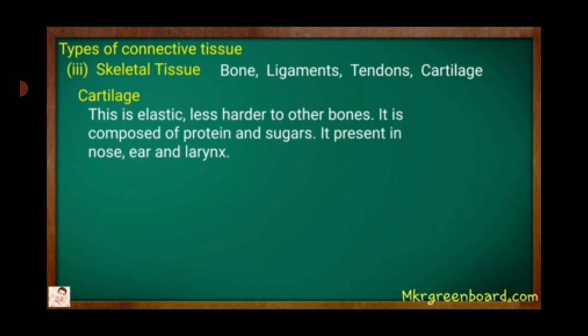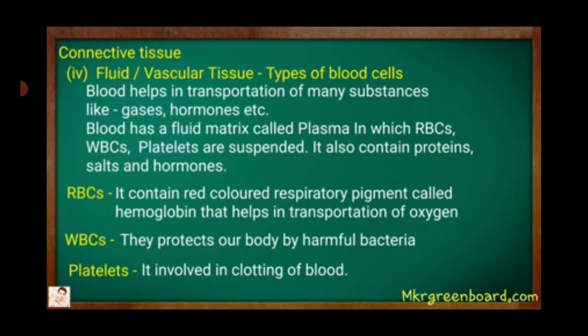In the skeletal tissue, last one is cartilage. This is also elastic in nature, less hard than bones. It is composed of protein and sugars. It is present in nose, ear and larynx. So connective tissue: the fluid connective tissue or vascular tissue. Here the blood is also a connective tissue.